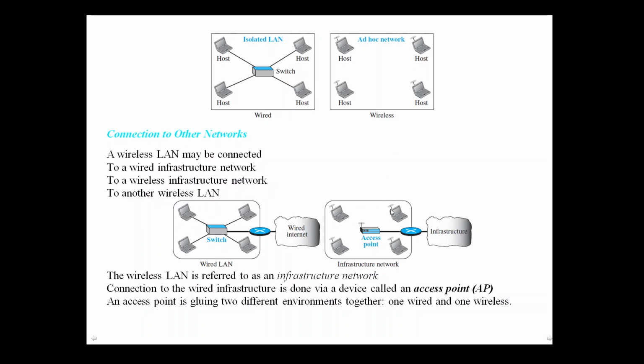This wireless LAN is referred to as an infrastructure network. Connection to the wired infrastructure is done via the device called an access point. The access point connects the wired connection to the infrastructure and wirelessly connects to the hosts in the wireless LAN.